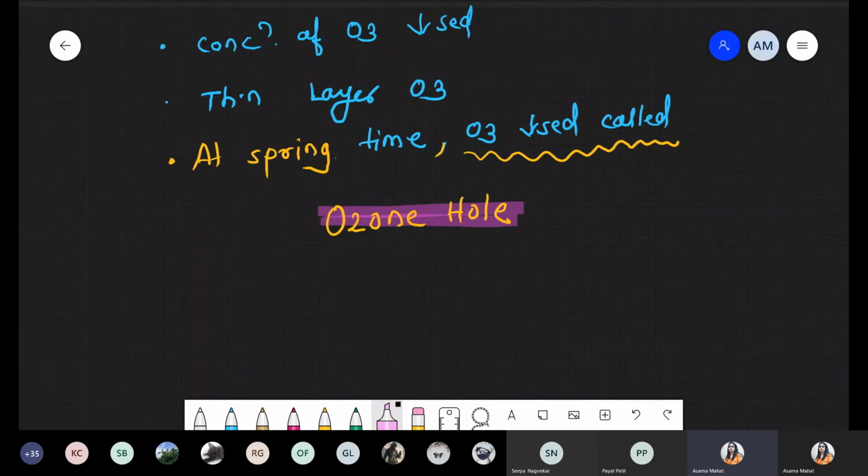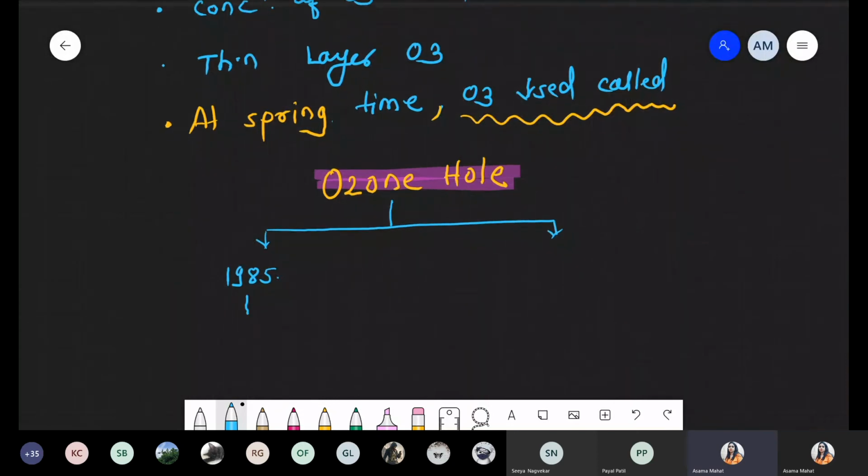In our syllabus we have two examples of a hole where there is a breakdown of the ozone layer and a formation of a hole in the atmosphere. First of all, in 1985 there was a formation of this ozone hole at the Antarctica region. And tell me, Antarctica means what? Toward the south or toward the north?